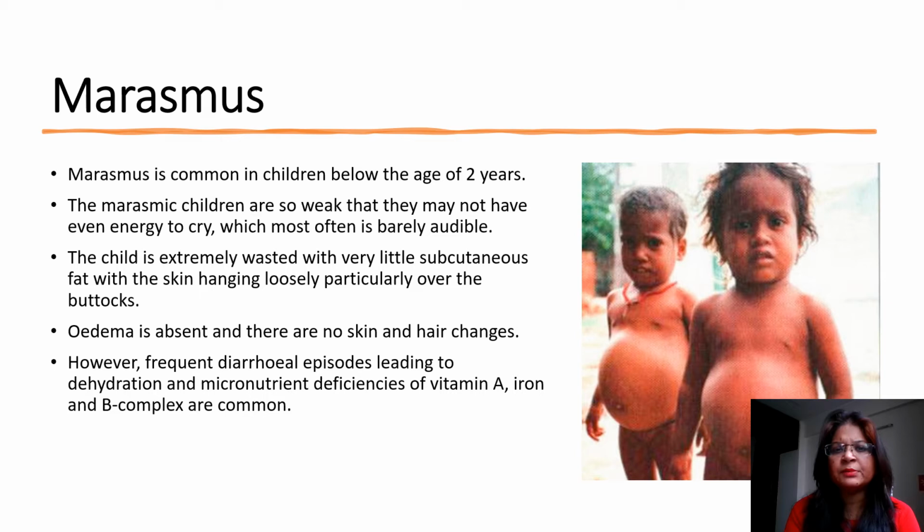Now further moving to marasmus. Usually it happens to infants at a lower age group, so children below 2 years, whereas in case of Kwashiorkor it was till 3 years. Again, marasmic children, due to the protein deficiency, are very weak, and they are so weak that they may not even have the energy to cry out.